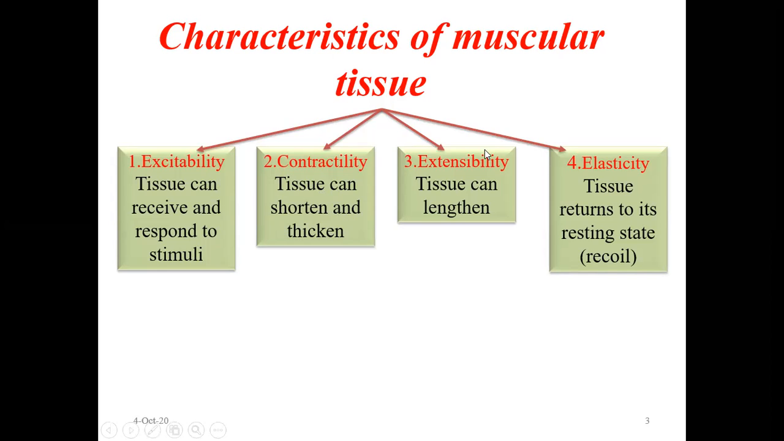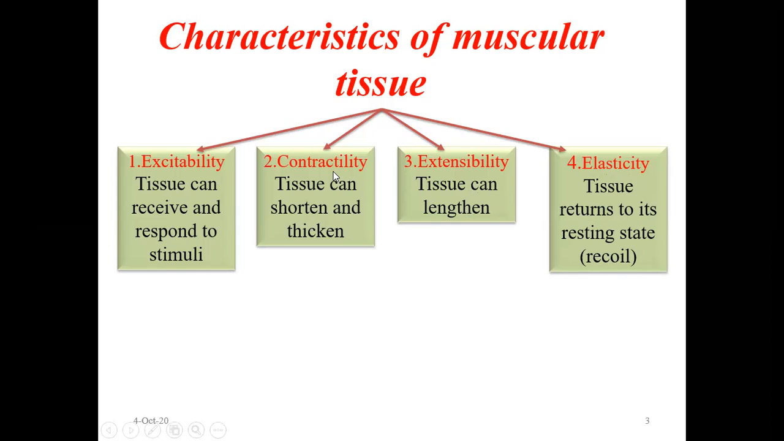The third feature is extensibility. The tissue can lengthen. When they can shorten, they also have the capacity to lengthen. Then the fourth feature is elasticity. They can become long as well as short, and they recoil back to their normal position. The tissue returns to its resting state, recoil. This is called elasticity.